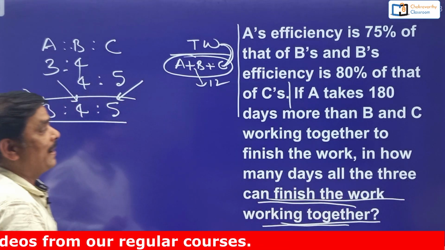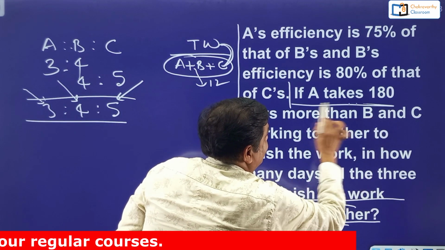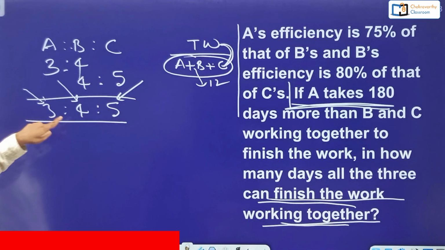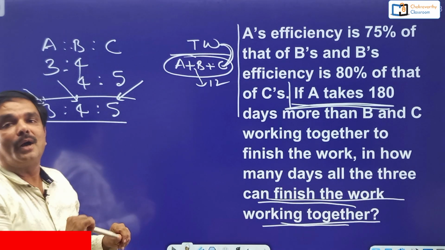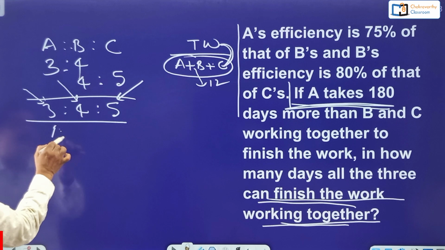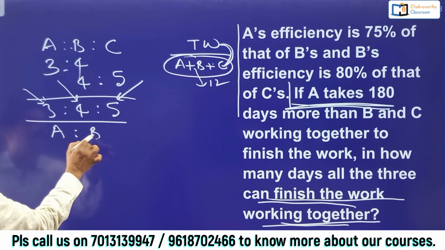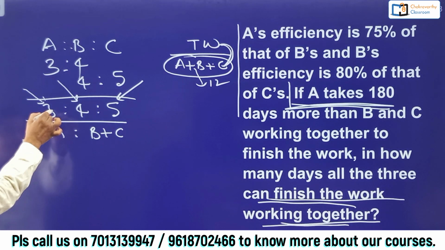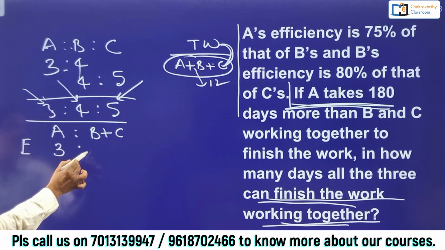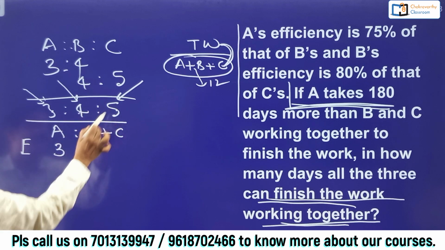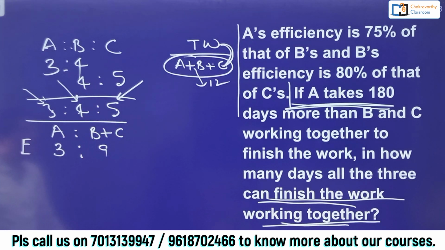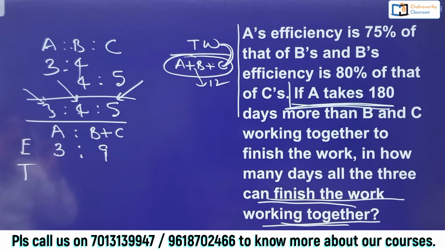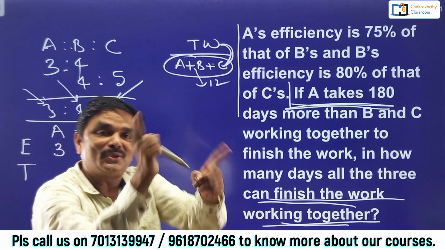Now how to take the comparison? Since they have given the comparison with the difference in time, we need to convert the efficiency to time. How? Here, the ratio of time between A and B plus C together. As far as efficiency is concerned, A's efficiency is 3 units per day, B plus C is 5 plus 4, 9 units per day. When the efficiency is 3:9, time is always inversely proportional to that.